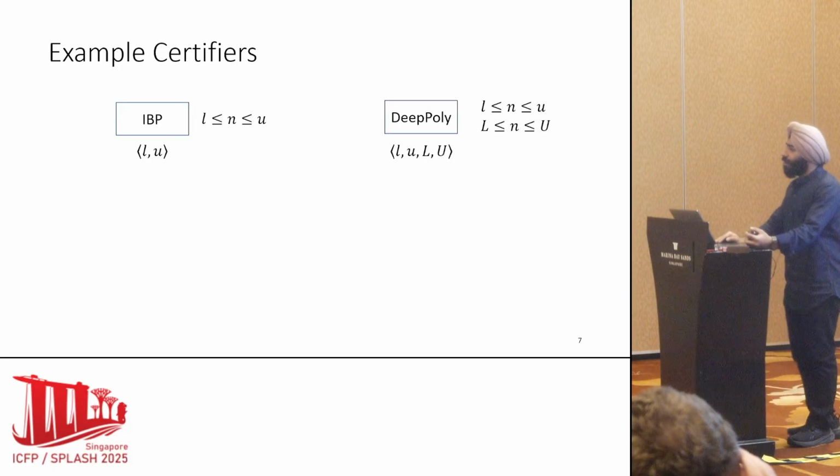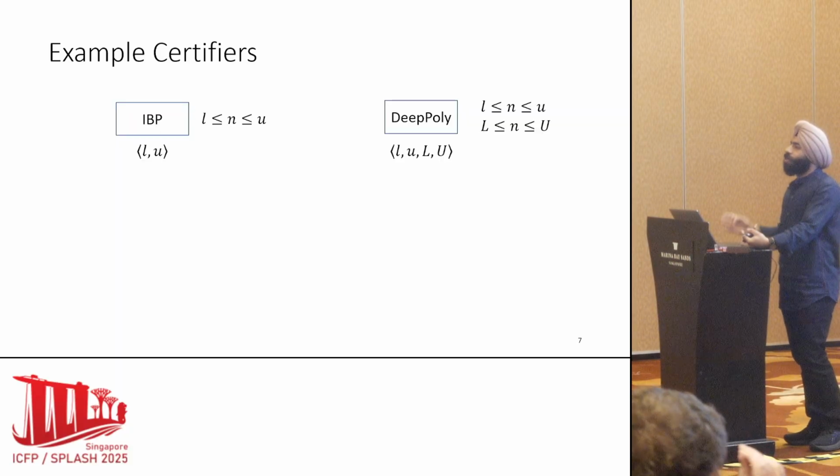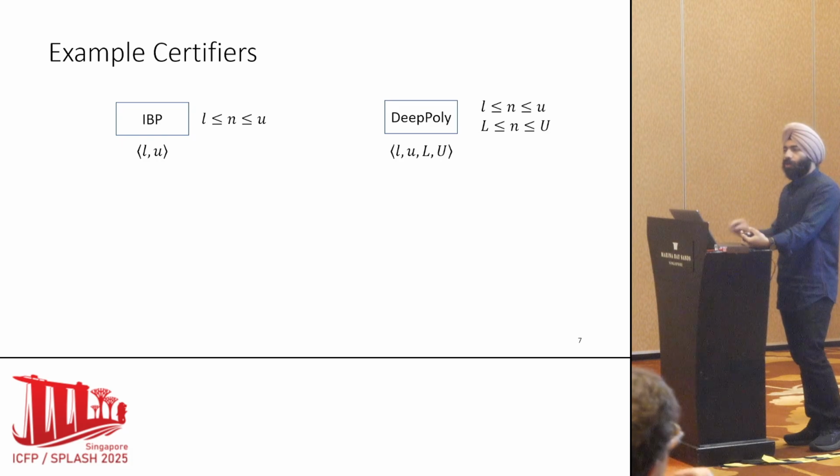We have another very popularly used certifier, which is DeepPoly. Instead of two bounds, it associates four things: small l, small u, same as the previous one, but also a capital L, capital U, which are the lower and upper polyhedral bounds this time. And the constraints are similar. L is less than or equal to N, less than or equal to U.